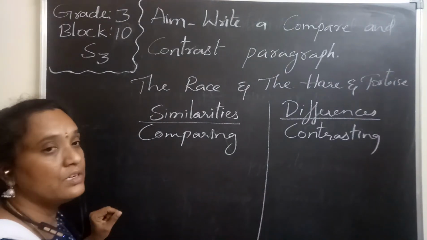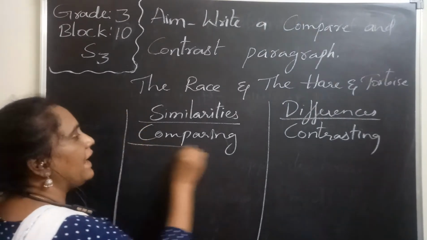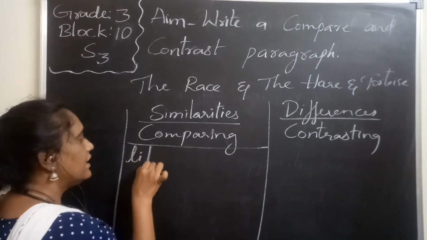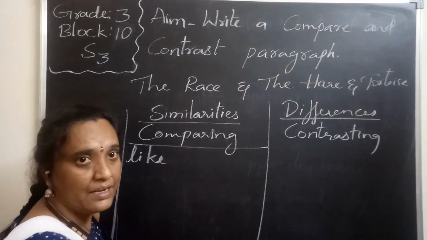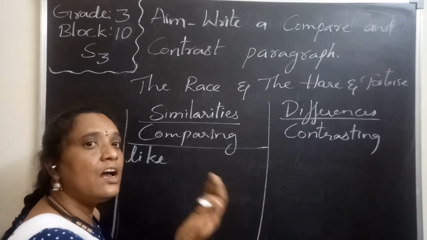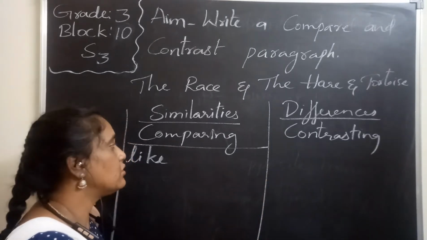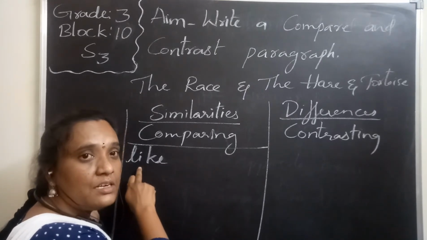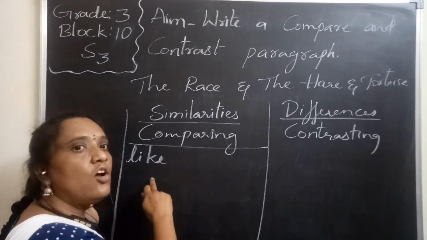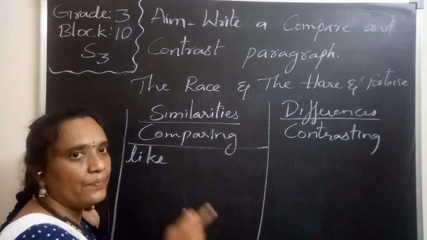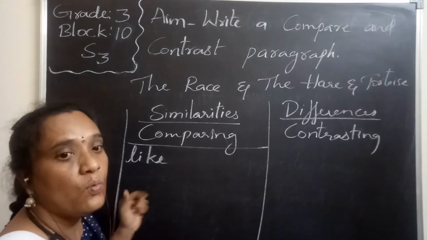Let us look at these words first of all. Like the hare in the hare and tortoise story, Hira also teased Totu. So I am using the word like to make a sentence between the two stories, comparing by using the word like.